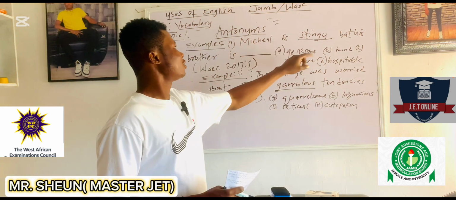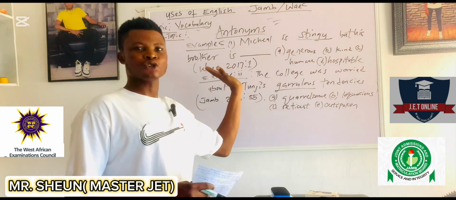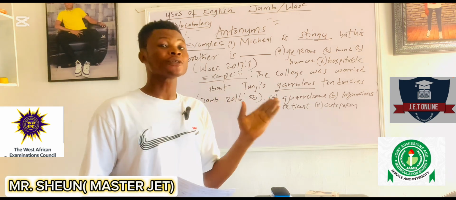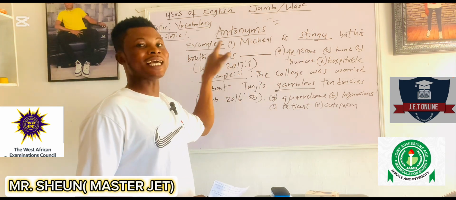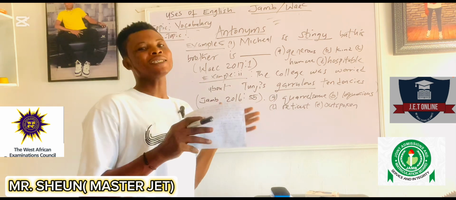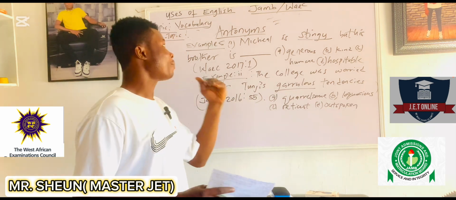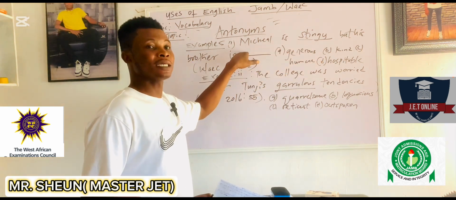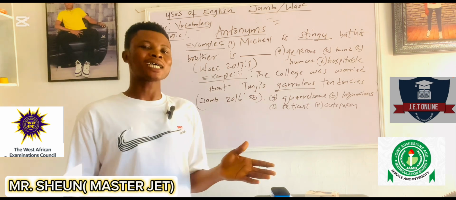Now let's look at these questions. Michael is thinking, but his brother is dash. Now this kind of instruction can be given under antonyms. That is, you will be asked to provide the opposite of the underlined word to fill the gap in the expression. So you can have an instruction under antonyms in this way, in the sense that you are meant to provide the opposite of such underlined words to complete the blank in the sentence.